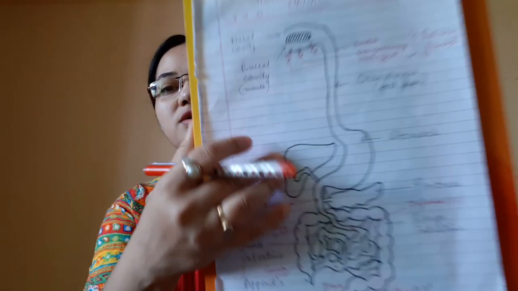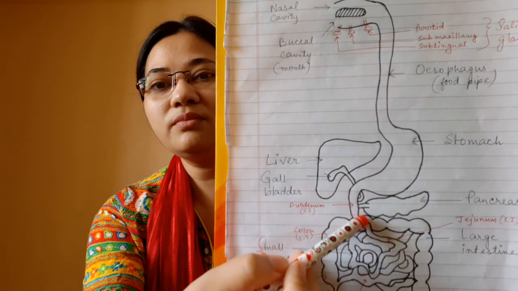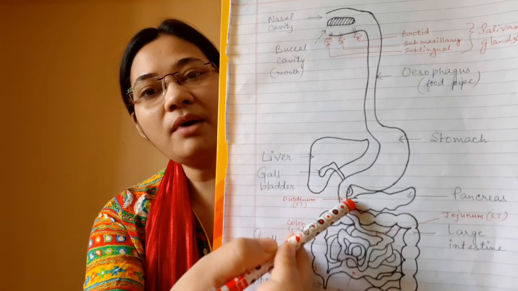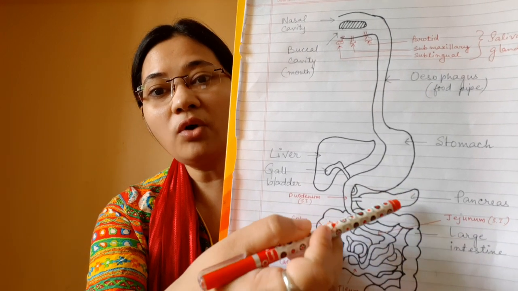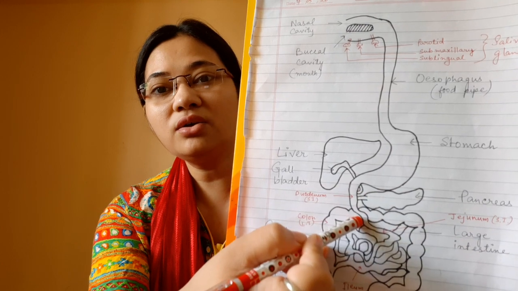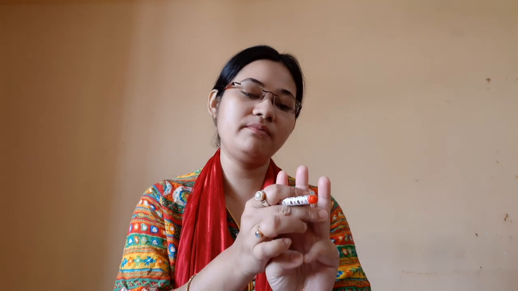Now after the liver and the gallbladder, we have the pancreas. The moment the food starts coming through the duodenum, there is another duct, the pancreatic duct, that helps in transfer of pancreatic juices from the pancreas to the duodenum or the small intestine. Now, what is this pancreatic juice? The pancreas is another gland present on the left-hand side of our abdomen. It secretes three important pancreatic enzymes, and the pancreatic juice is basically made up of them.